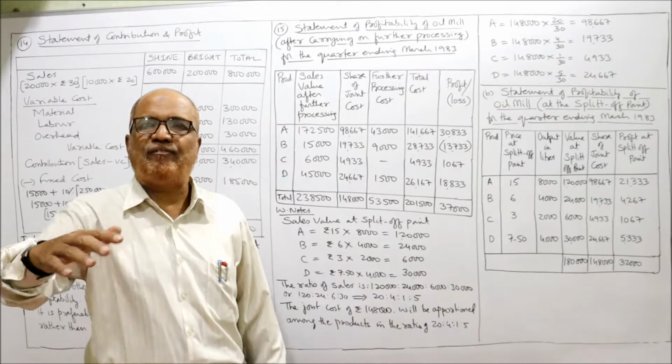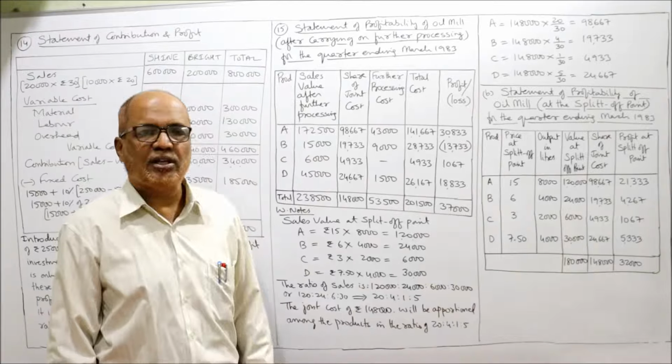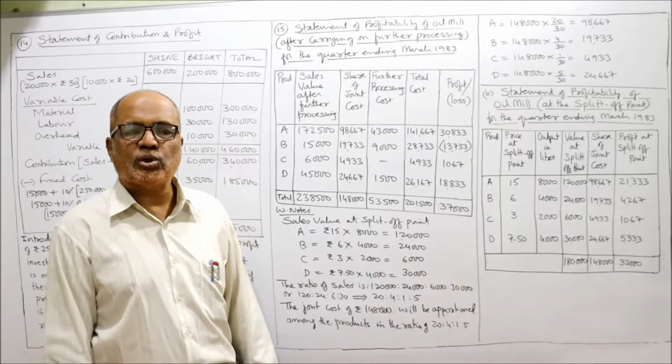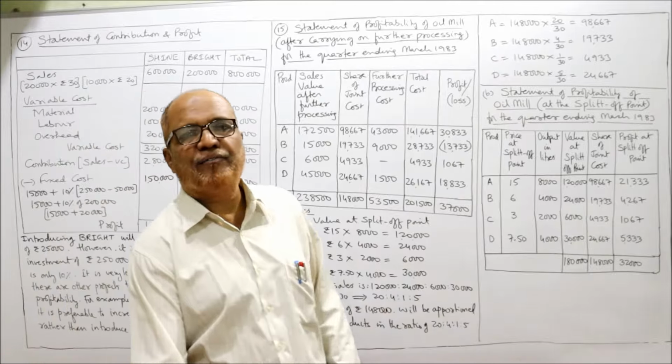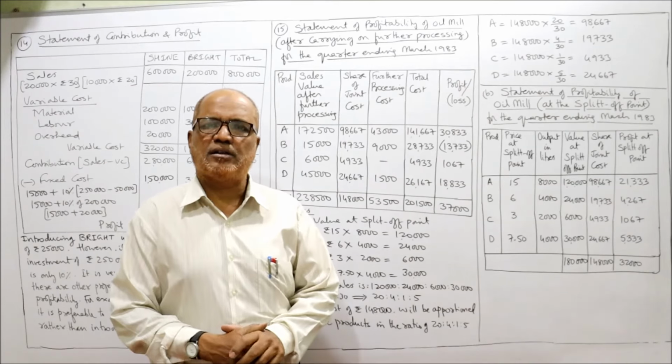If the company makes further processing after the split-off point, the total profit will be 37,000. That's all. So this is the end of problem number 15. So totally 15 problems I have completed.